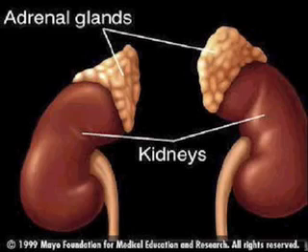The adrenal glands are two pyramid-shaped structures that sit on top of the kidneys, one gland on each kidney as shown in the picture on your screen. The adrenal glands help the body prepare for and deal with stress.